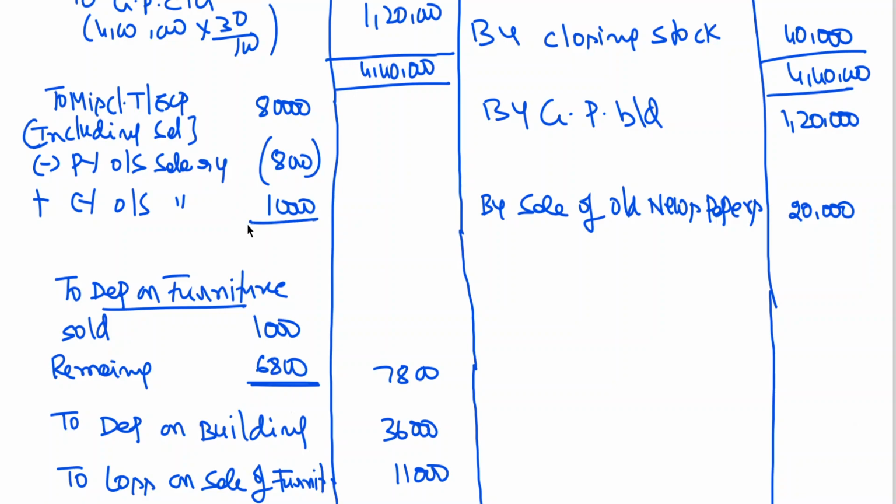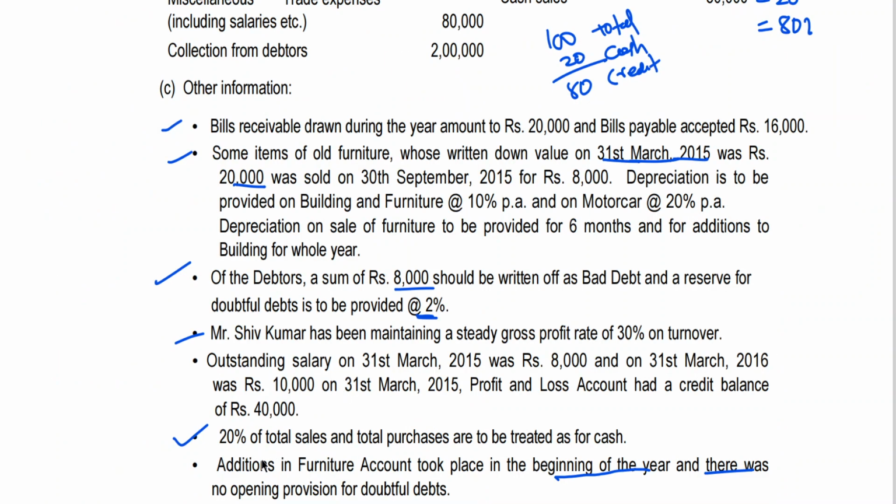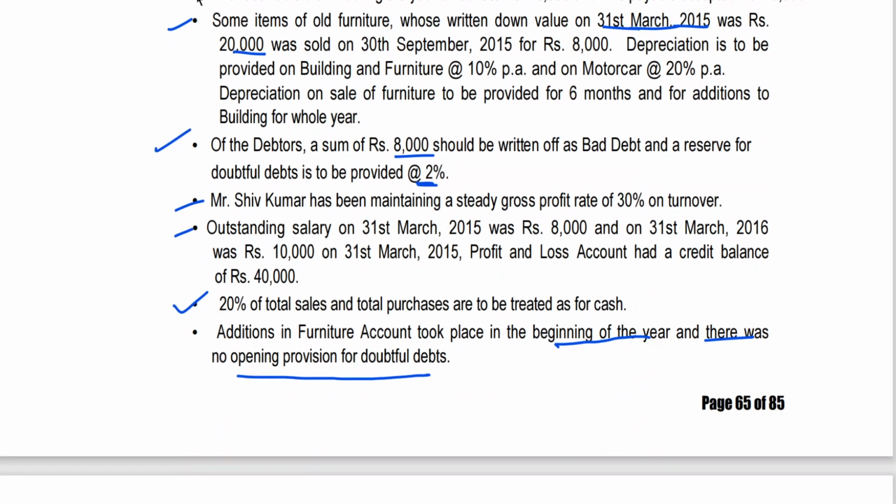So 80,000 minus 8,000 plus 10,000 comes to 82,000. This is your salary. This adjustment has been completed. For this adjustment also we have already discussed. Additions to furniture took place.